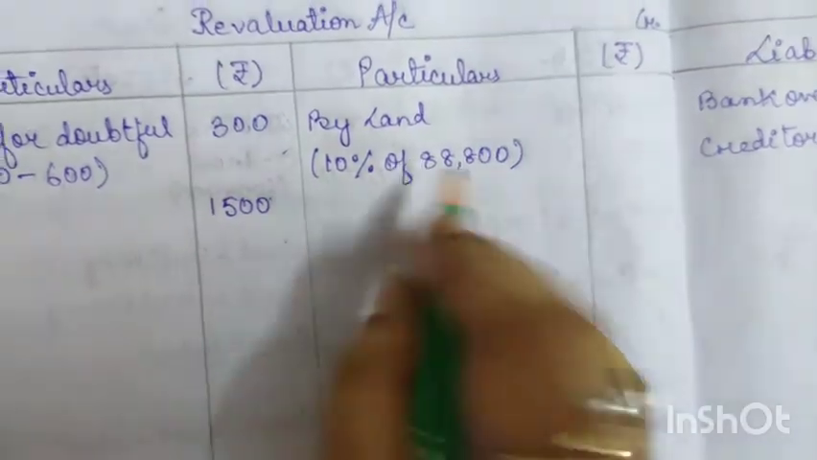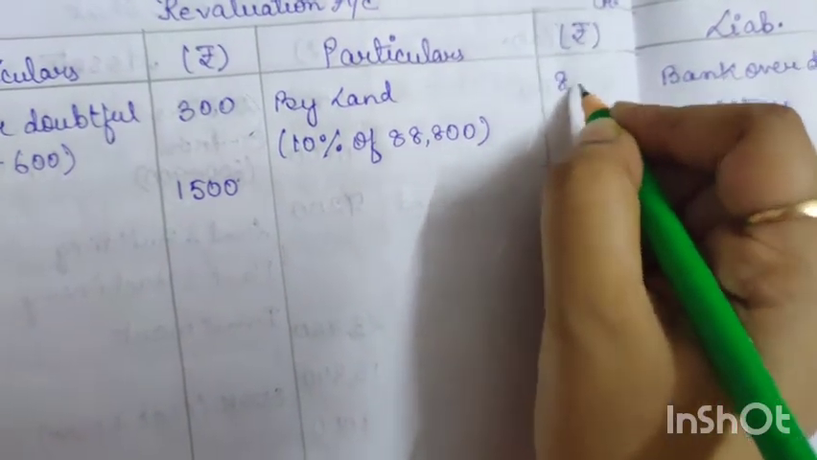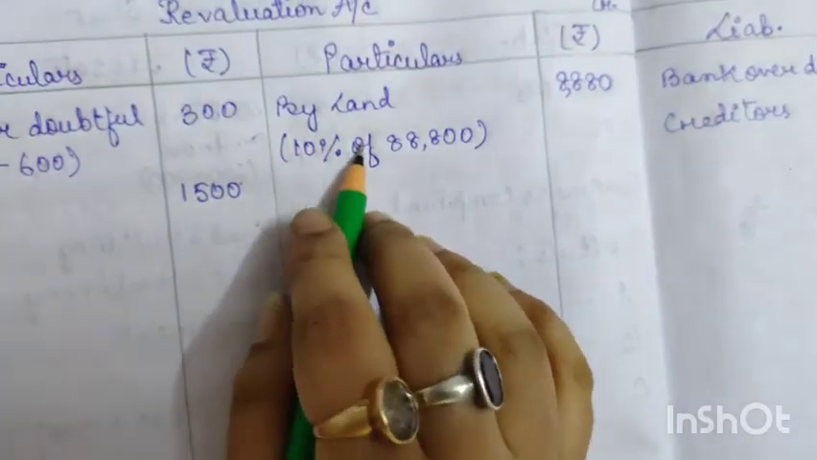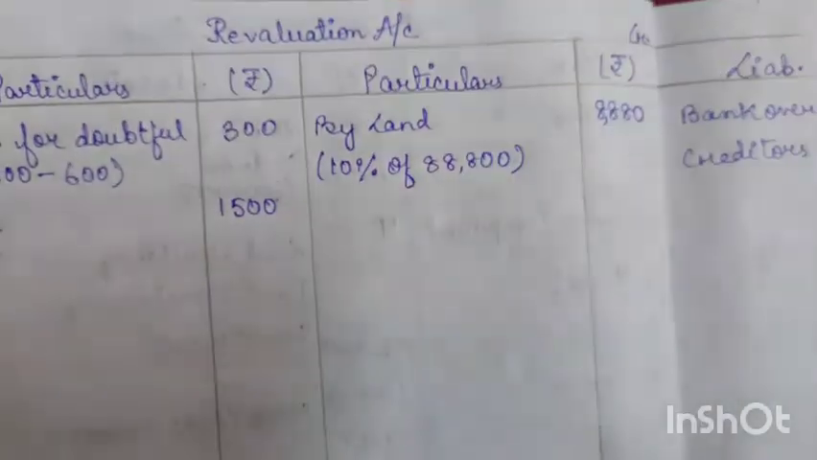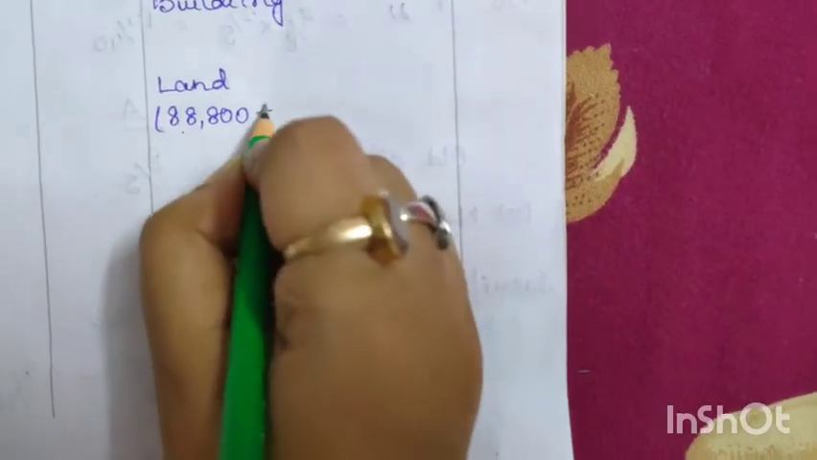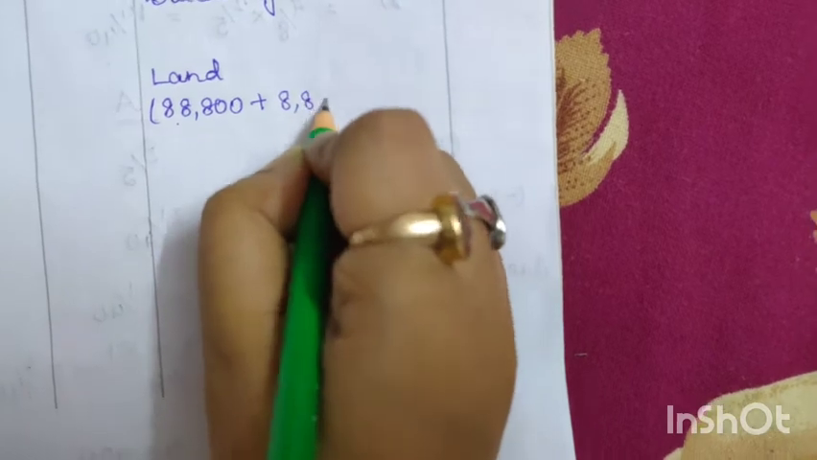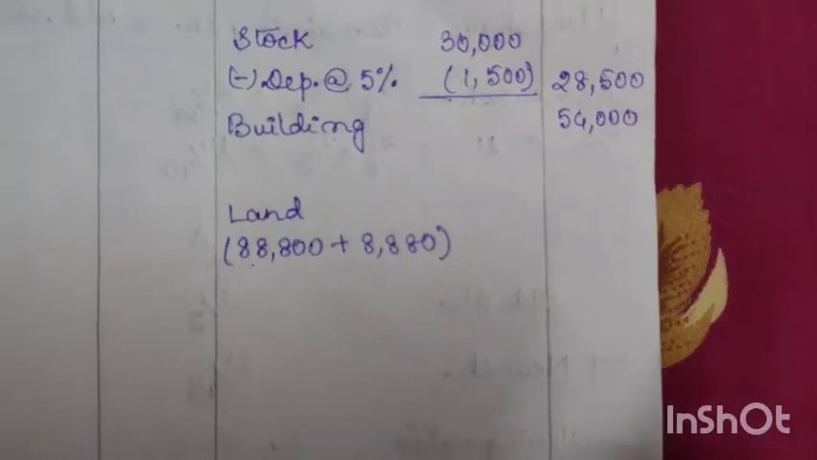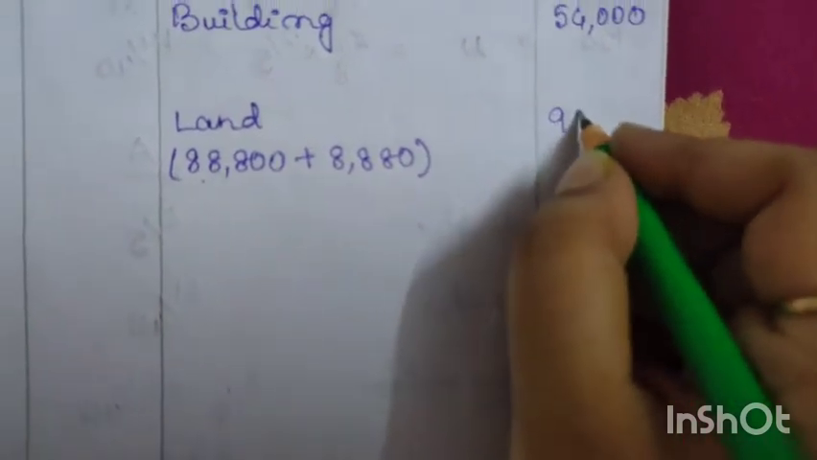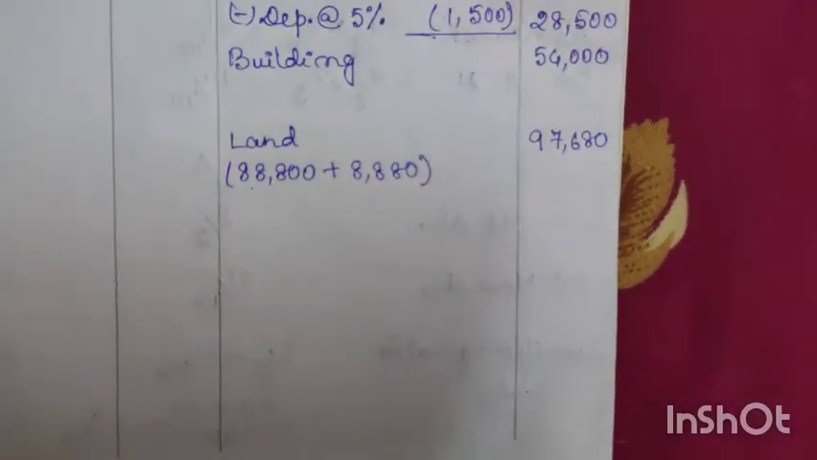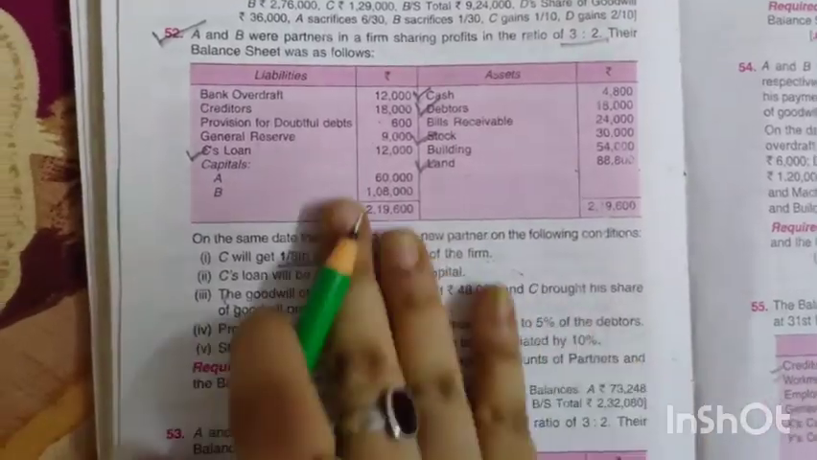So 10% of 88,800 is 8,880. So appreciation means increase, so we need to add this balance. So we will add this balance with the old balance, that is plus 8,880. So we will get a total of, so the new value of land will become 97,680. Okay. So now all the adjustments are done.